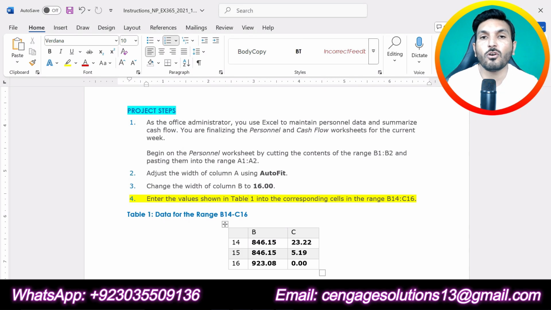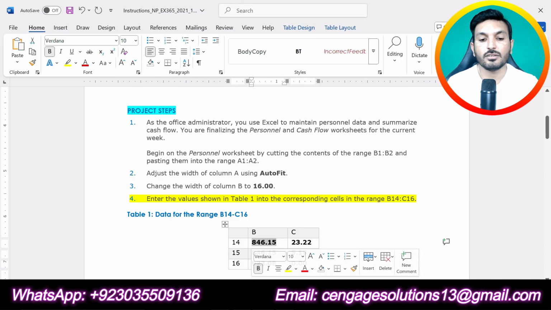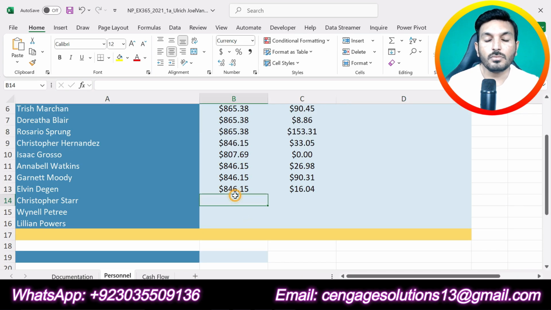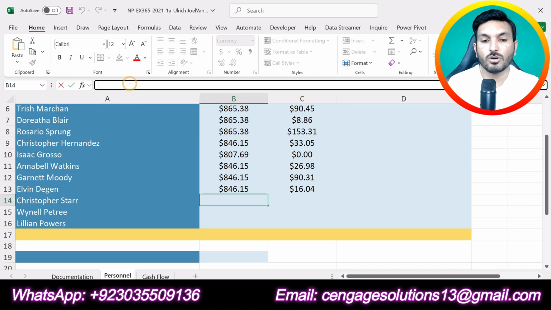So instead of entering these values, I will just keep copying and pasting in the worksheet. This is column B and this is column C. So column B, row 14, that means cell B14. B14 is given here, so I will paste it here.